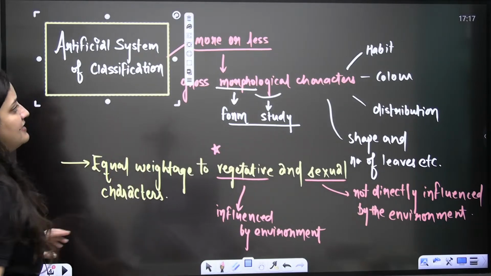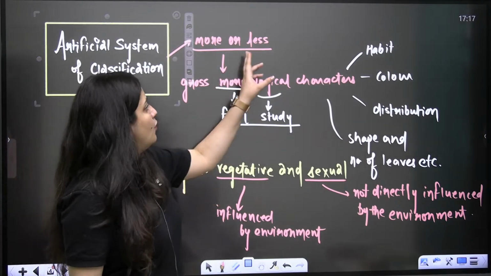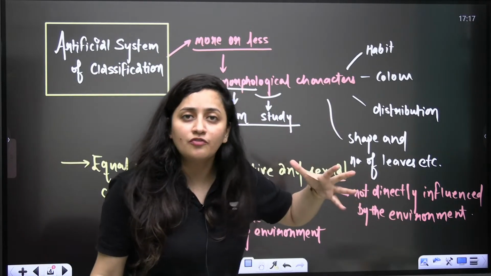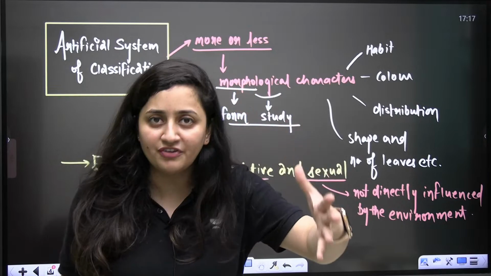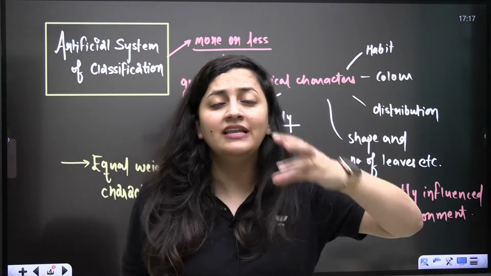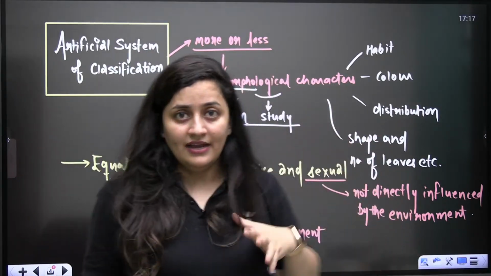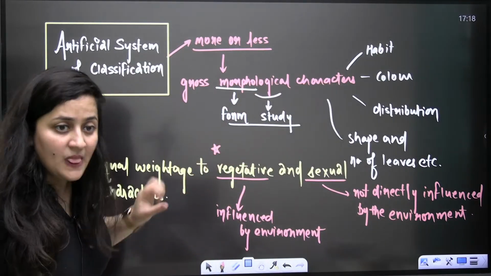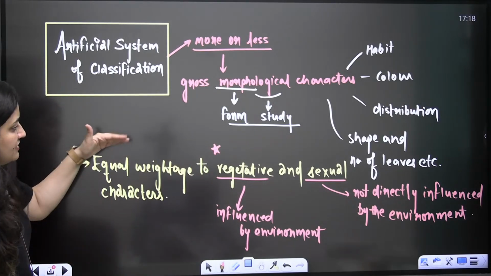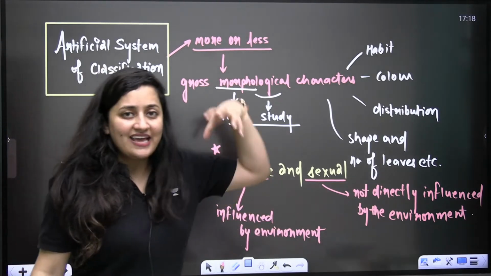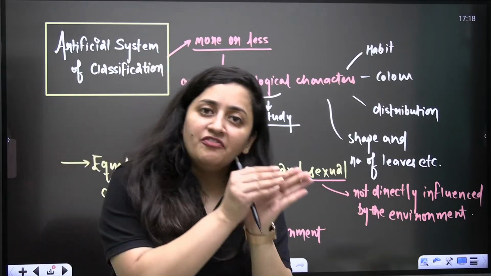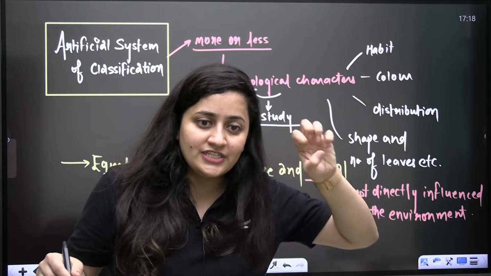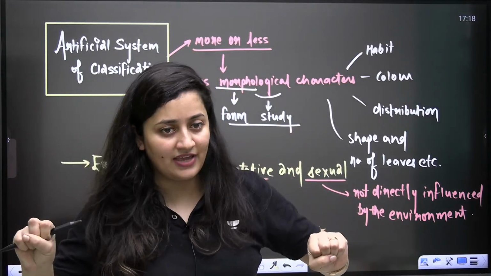It is even given in the NCERT. So let's have a quick revision of it. More or less, it depends upon the gross morphological characters. When it comes to the gross morphological characters, we are talking about the superficial characters like the shape of the leaves, the number of the leaves, the color itself, right? Even the habit. So that type of characters will be considered. And moreover here in artificial system of classification, equal weightage, like while classifying the plants, they preferred the vegetative characters as well as the reproductive characters.